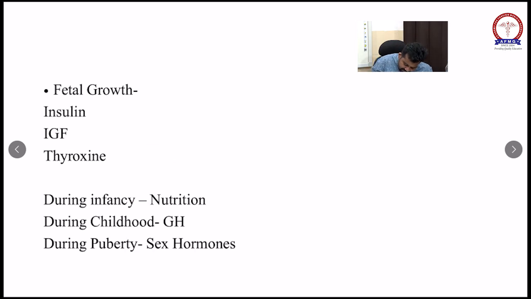If less than 3 standard deviations for that mean age and sex, then it is considered as microcephaly.